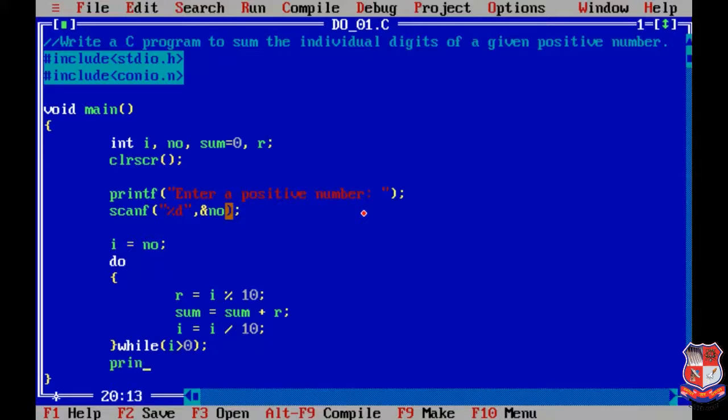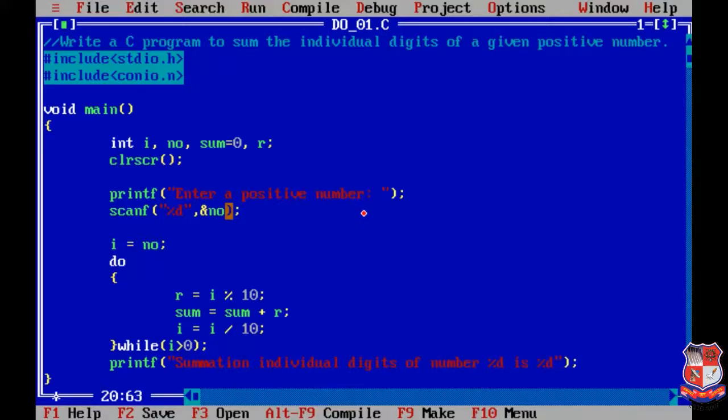Outside the loop we'll write printf as we already discussed. Okay, so if I want to write like this: summation of individual digits of number %d is %d.